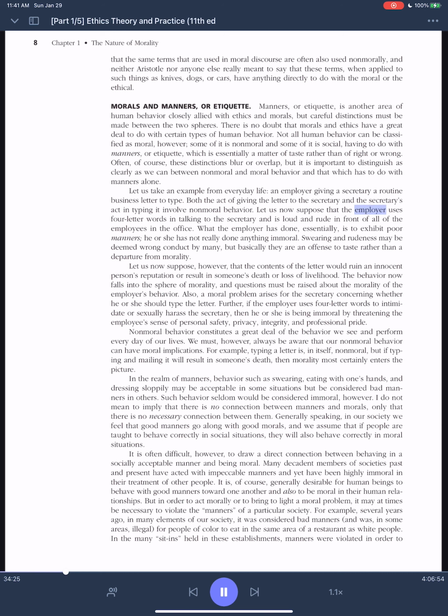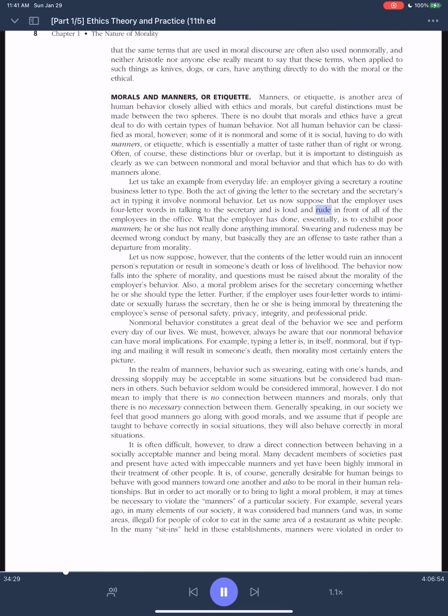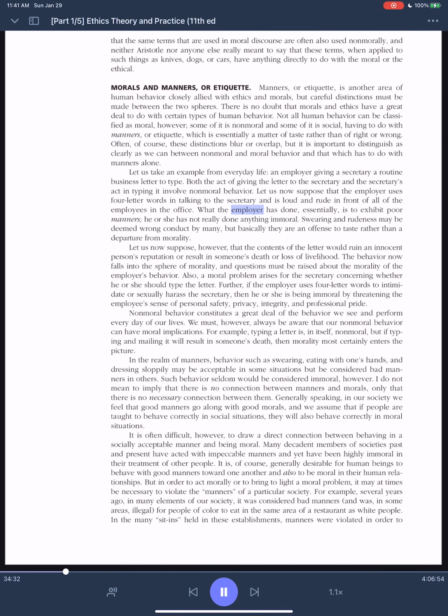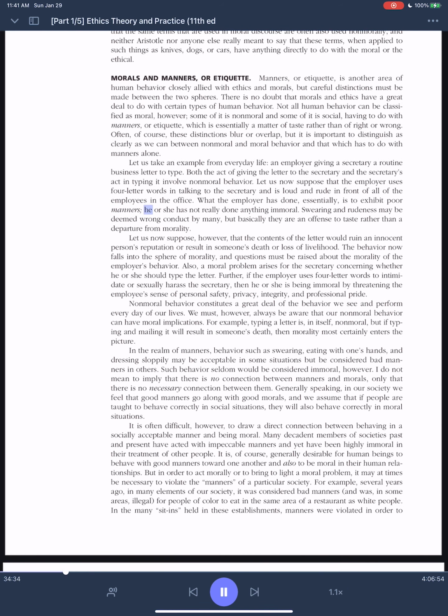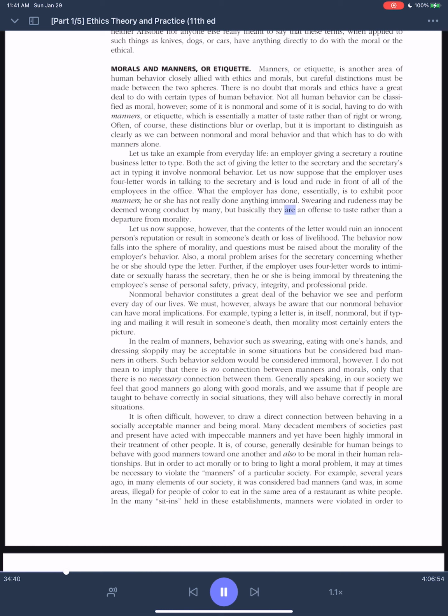Let us now suppose that the employer uses 4-letter words in talking to the secretary and is loud and rude in front of all of the employees in the office. What the employer has done, essentially, is to exhibit poor manners. He or she has not really done anything immoral. Swearing and rudeness may be deemed wrong conduct by many, but basically they are an offense to taste rather than a departure from morality.